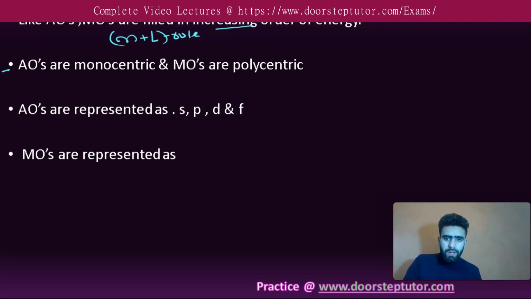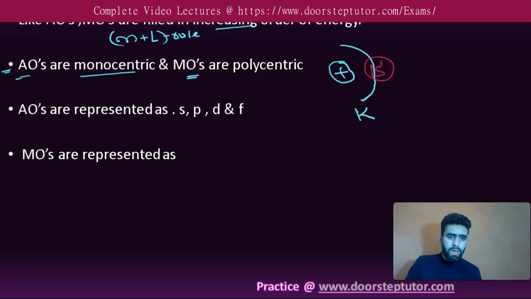Another important point is that atomic orbitals are monocentric in nature, whereas molecular orbitals are polycentric in nature. What does that mean? Suppose we have a hydrogen atom. It possesses one nucleus, and in its outermost K shell we have a 1s1 electron. This electron is under the effect of a single nucleus, that is, it is monocentric.